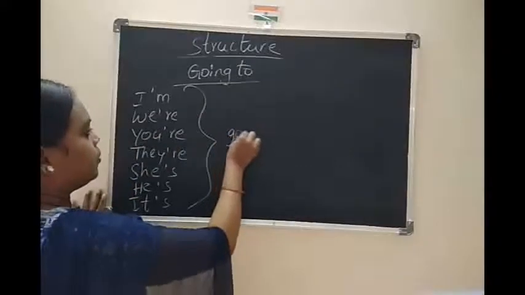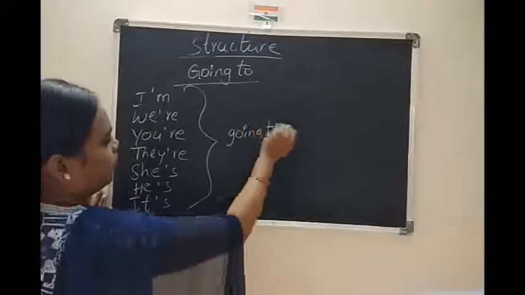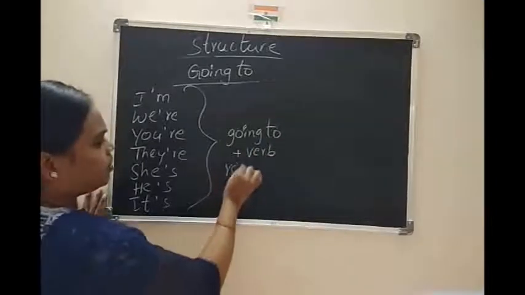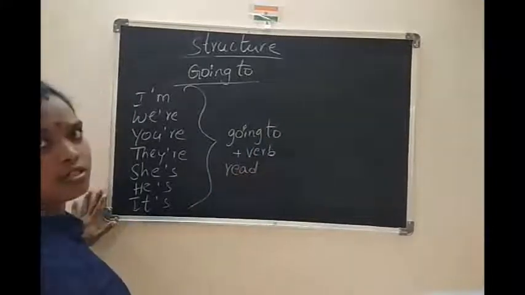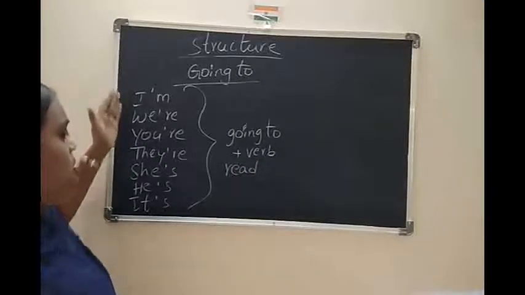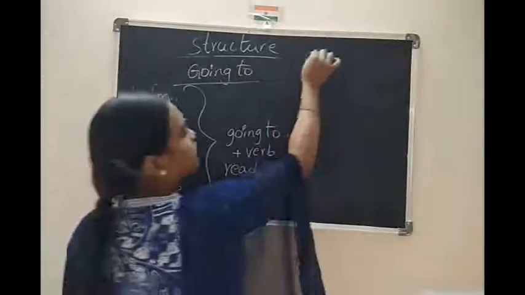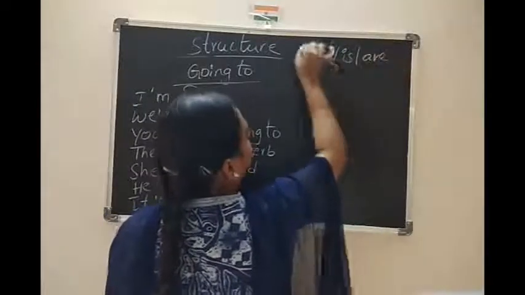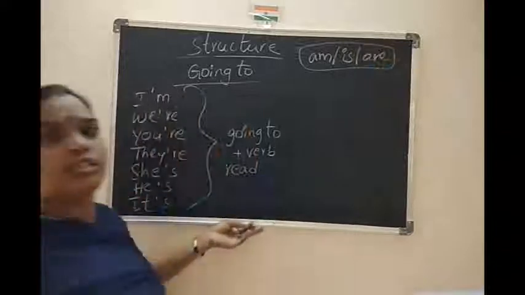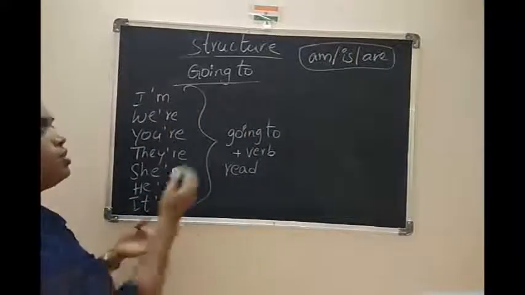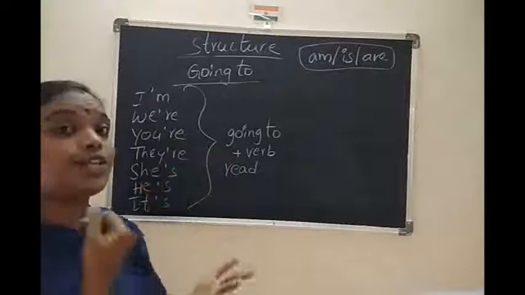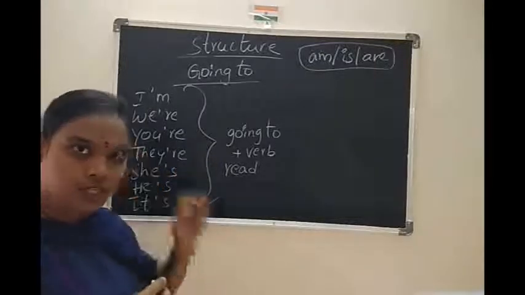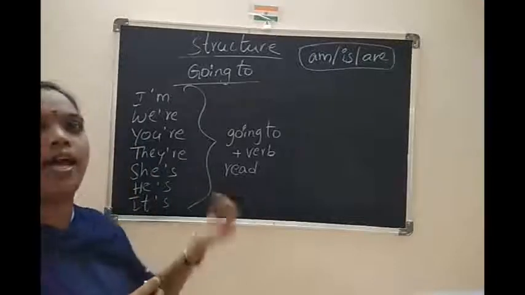So next, going to plus verb. Plus verb, same. You can take the same verb so you don't get confused. What are am, is, are? These are be forms, helping verbs. So here, how do we construct a sentence now? In this also there are three: a positive sentence, a negative sentence and a question.